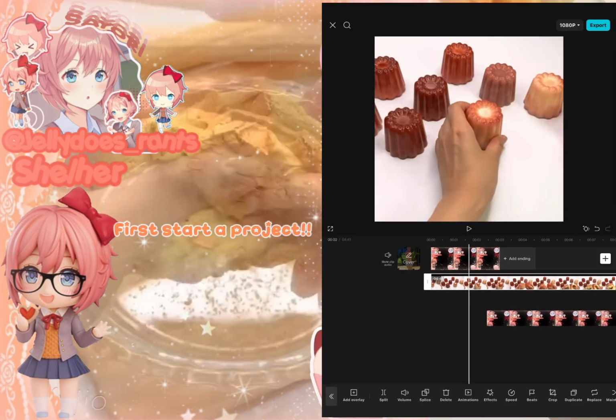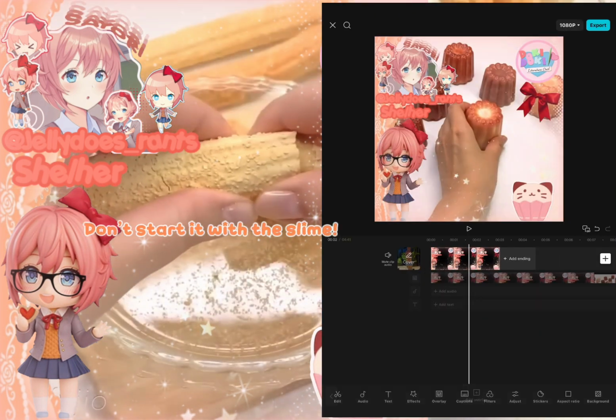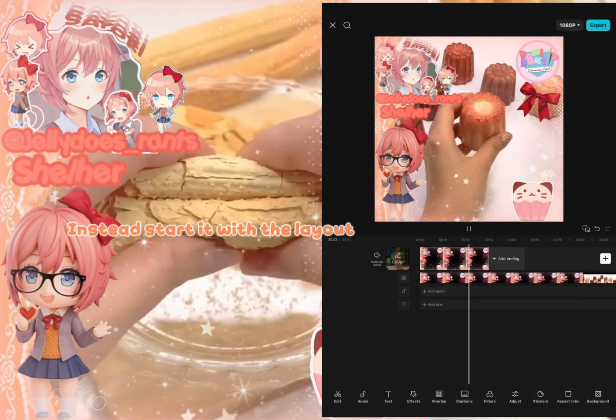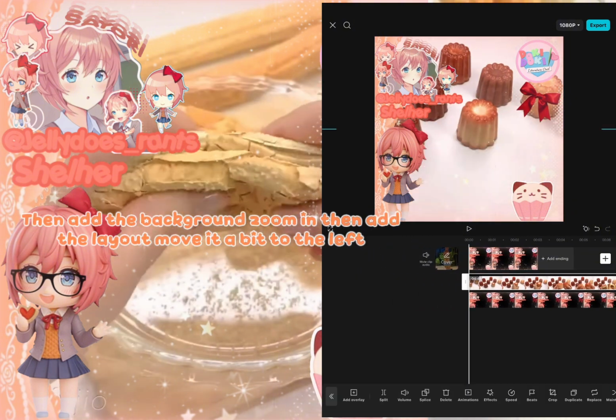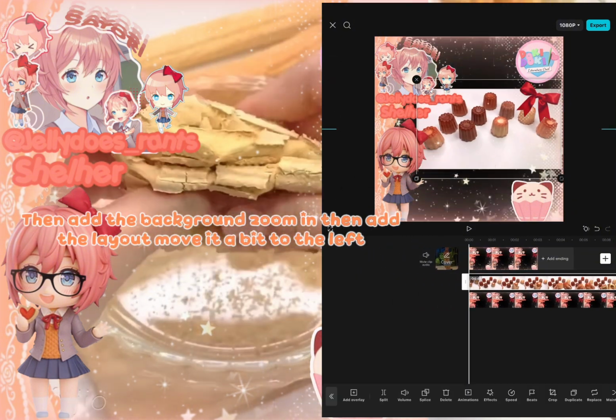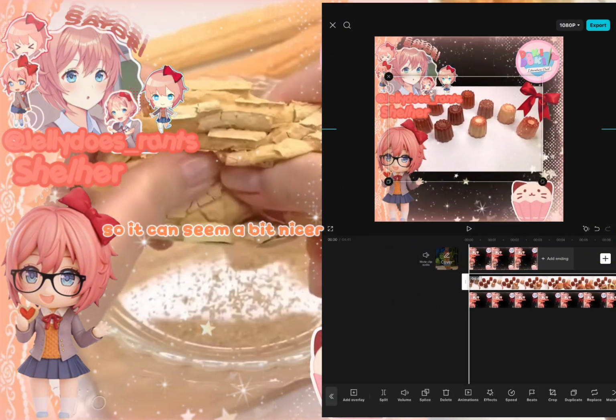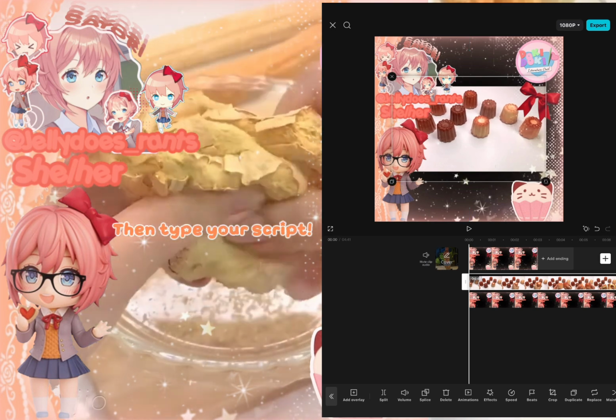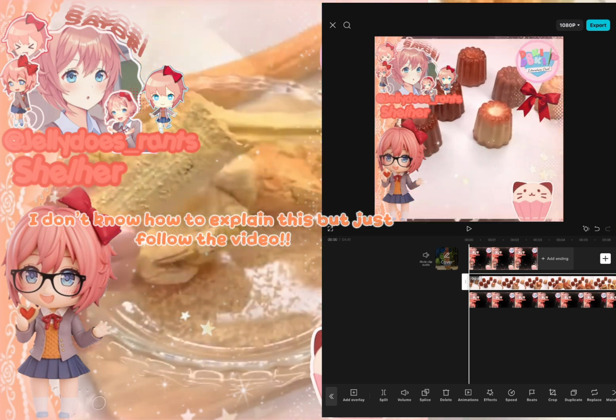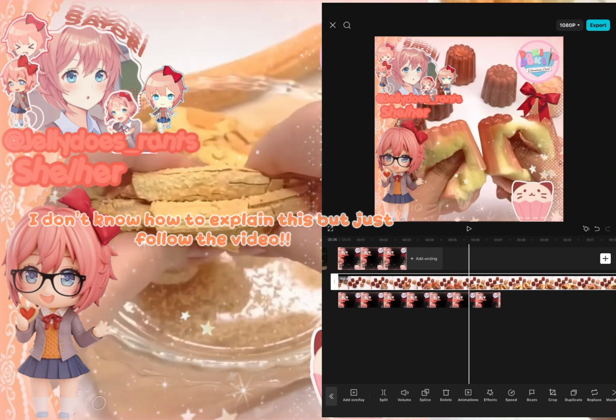First, start a project. Don't start it with the slime. Instead, start it with the layout. Then add the background, zoom in, then add the layout, moving it to the left so it can seem a bit nicer. Then type your script. I don't know how to explain this, but just follow the video.